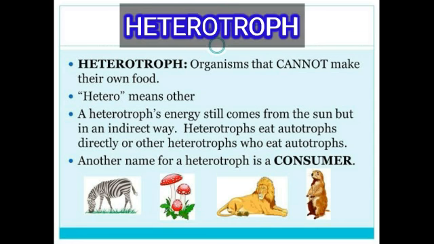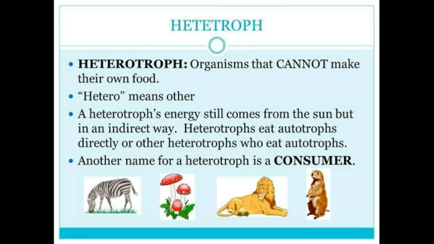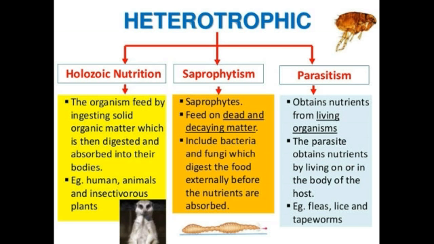heterotrophs. This is another mode of nutrition in which organisms cannot make their own food. They totally depend upon others to take their food. They are also called consumers, and autotrophs are also called producers. Now heterotrophs also have three parts: holozoic, saprophytic and parasitic. So number one, that is holozoic.